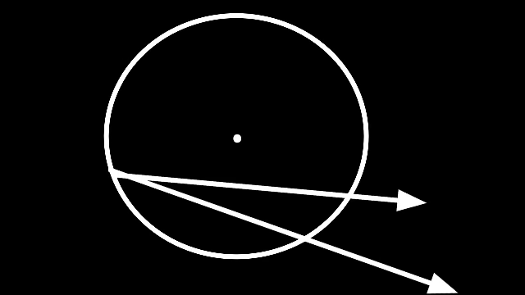third, the center of the circle is outside of the inscribed angle.